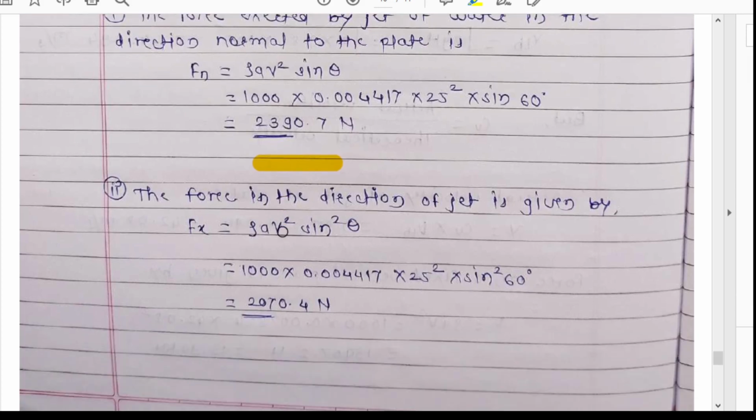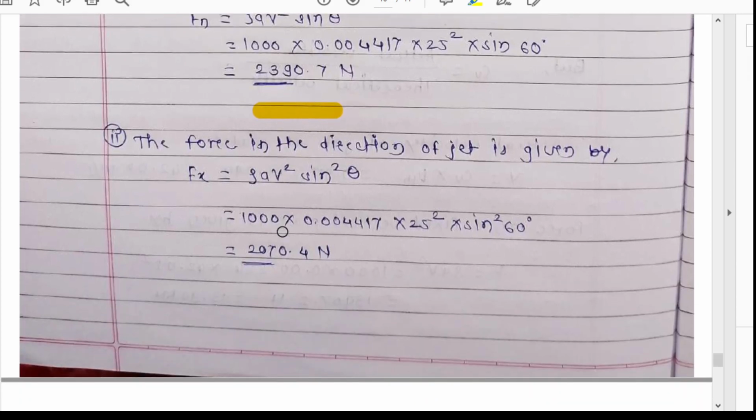After finding Fn, we have to consider two components. First is Fx and second is Fy. Fx is the force in the direction of the jet. The formula for Fx is rho a v square sine square theta.